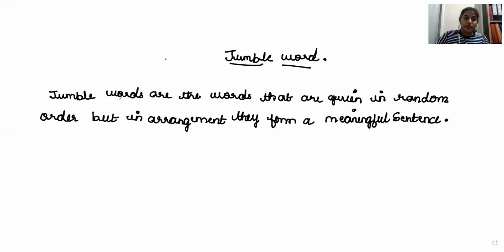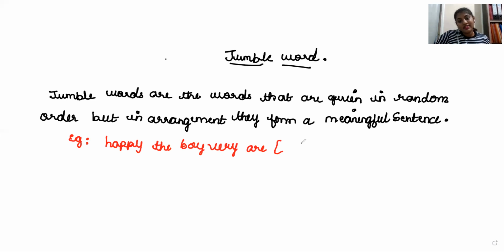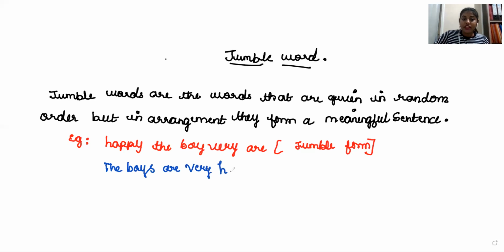For example: happy, the boys, very, are. This is your jumbled form. You have to arrange them. After arrangement, what will happen? The boys are very happy. This is called after arrangement.